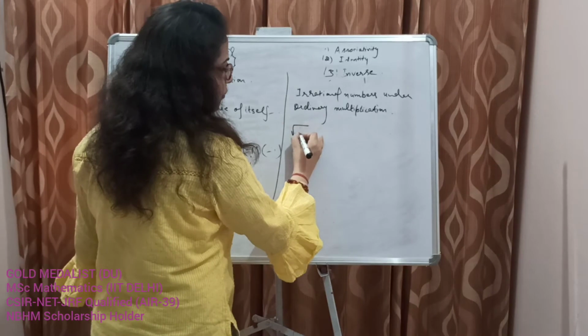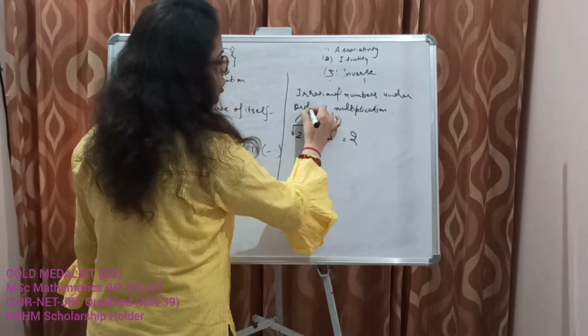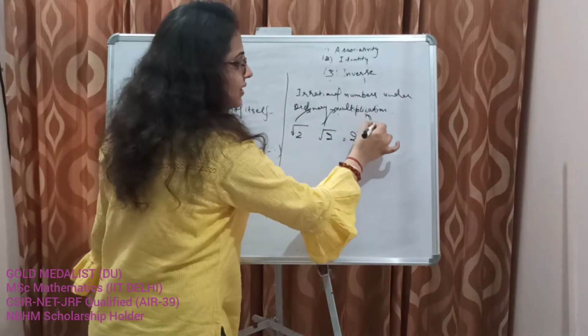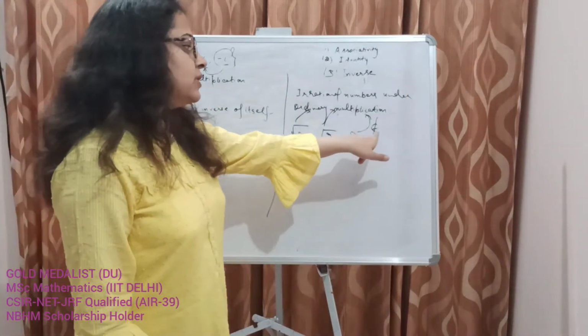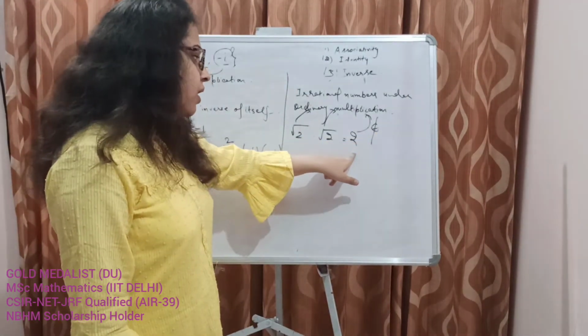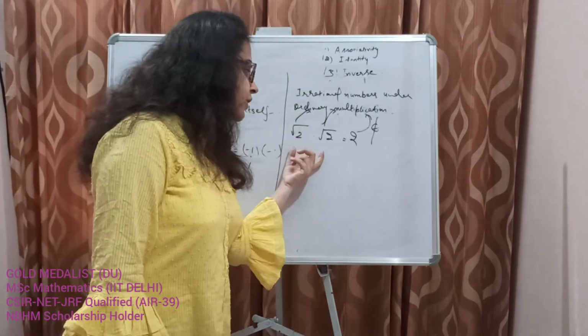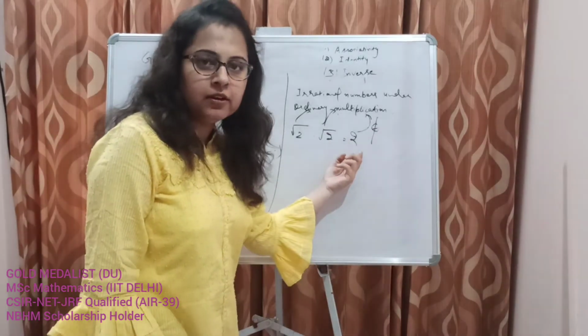Because square root of 2 into square root of 2 is 2. Now this belongs to this set, this belongs to this set, but this does not belong to this set. 2 is not an irrational number, it is a rational number, whereas these two are irrational numbers. So both elements belong to the set, we apply the operation multiplication, and we do not get the result in the set itself.